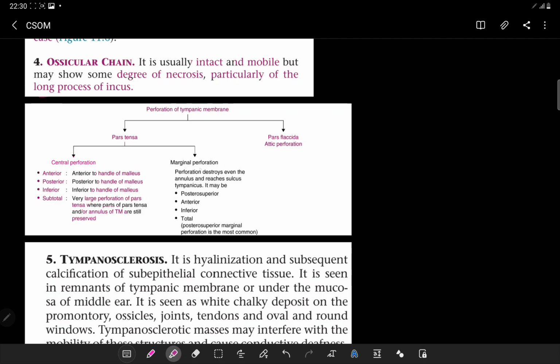The marginal is that whenever there is destruction of the annulus, or the perforation destroys the annulus and reaches the sulcus tympanicus, it may be posterior superior, anterior inferior, or total. The posterior superior marginal perforation is the most common, which is responsible for the cholesteatoma formation. So this is a very important thing, which type of marginal perforation is very common, that is a